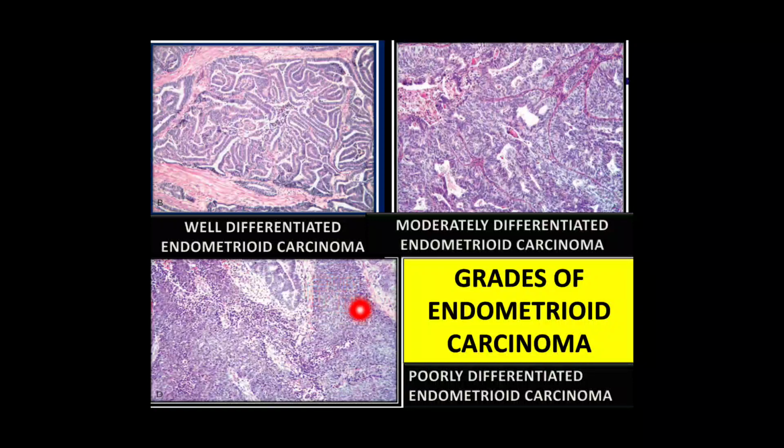these cells are present in the form of sheets. Few glands are there, but the majority is in the form of sheets. So there is a solid pattern, and the solid growth will be more than 50% of the total tumor. So these are the three grades of endometrioid carcinoma, and it determines the prognosis of the patient.